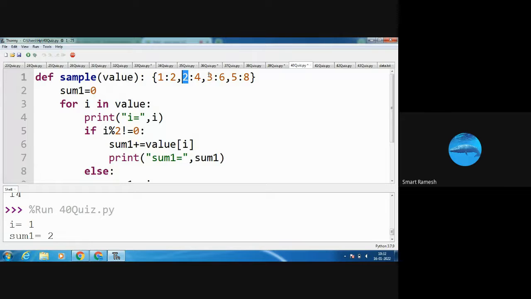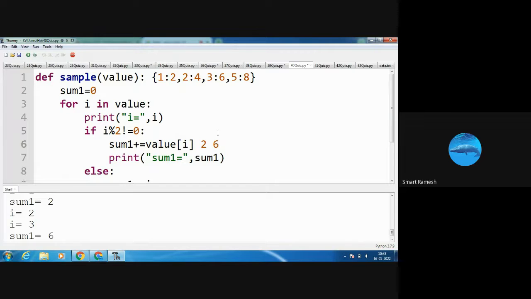Key is 3. 3 modulus 2 not equal to 0, yes, condition true. So sum1 equal to sum1 plus value of i. What is the value of 3? That is 6. So sum1 is initially 2, and 2 plus 6 is 8.